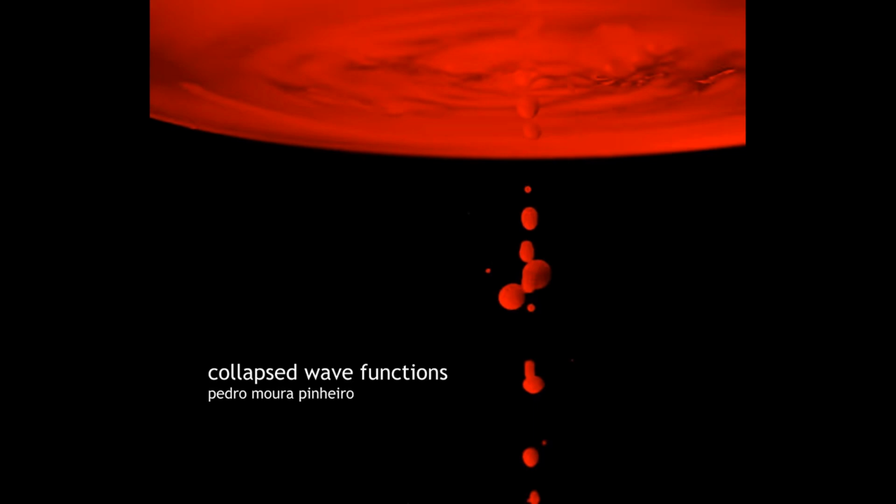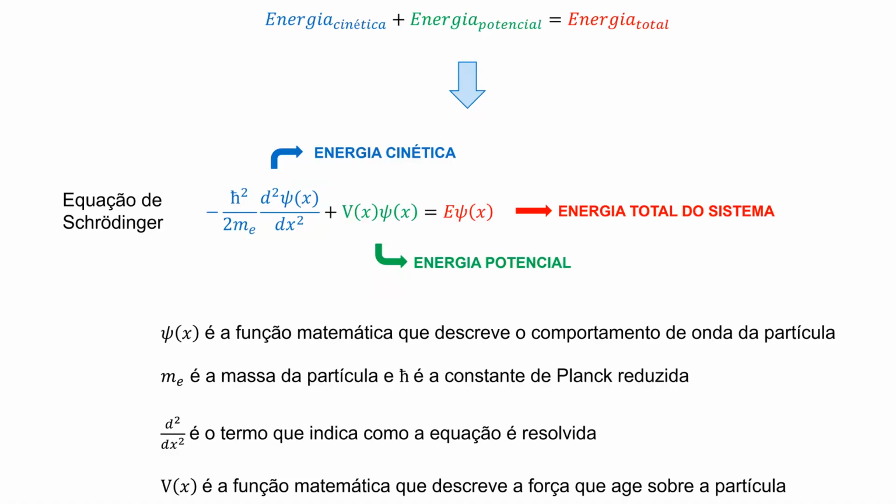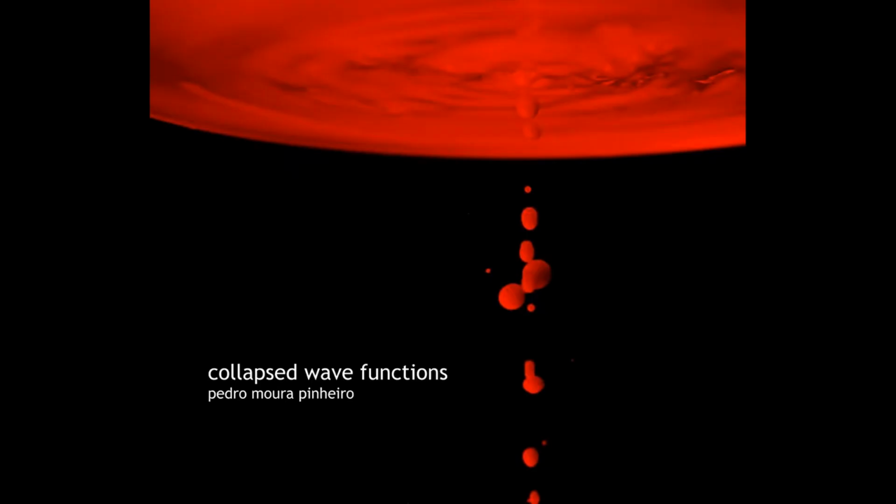In quantum mechanics, wave functions are used to describe the behavior of particles such as electrons, protons, and neutrons. The wave function of a particle provides information about the probability of finding the particle in a particular location at a particular time. The wave function of a particle is represented by the Greek letter psi. The wave function is a complex mathematical equation that contains information about the particle's position, momentum, and energy. The wave function of a particle is not directly observable.